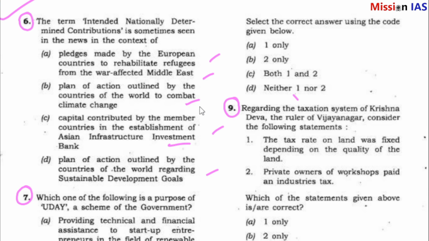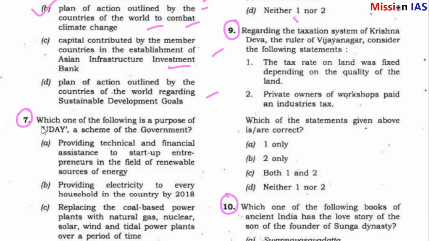So question number 6 answer is B. That means Intended Nationally Determined Contributions is the plan of actions outlined by the countries of the world to combat climate change.